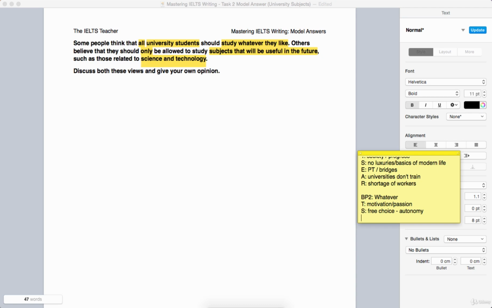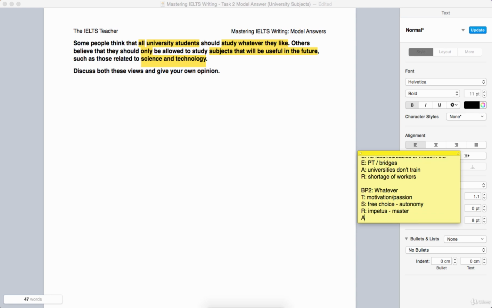Okay, let's keep going. I think let's just go with a result sentence here. This seems to lend itself quite tidily to a result sentence. If we have this drive and enthusiasm, then not only are they going to be more successful, but they're going to take it one step further. They're going to have the impetus to master their subject. There's a difference between success and mastery. They want to reach the top level. So therefore, we're not just going to get good professionals, we're going to get top professionals, really, really good professionals.